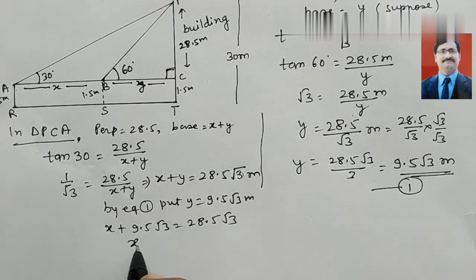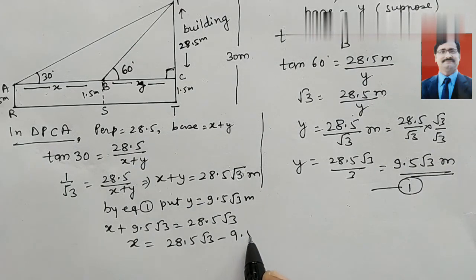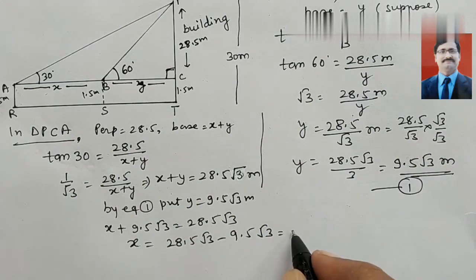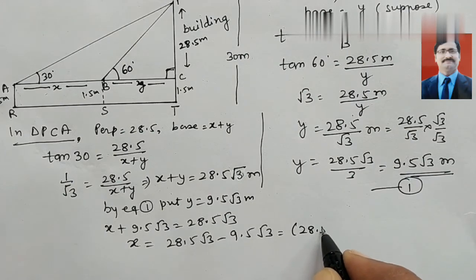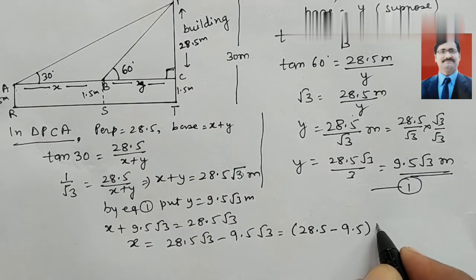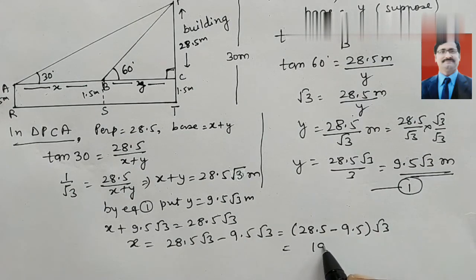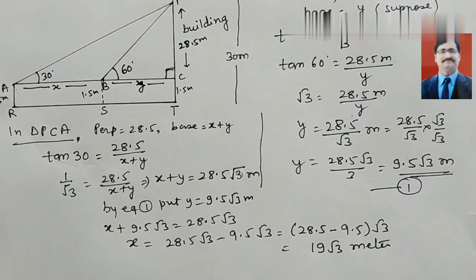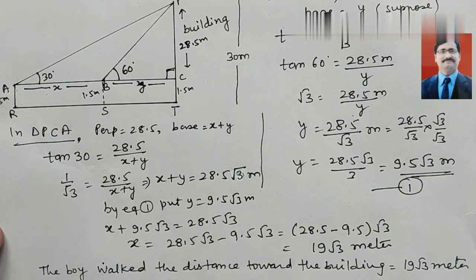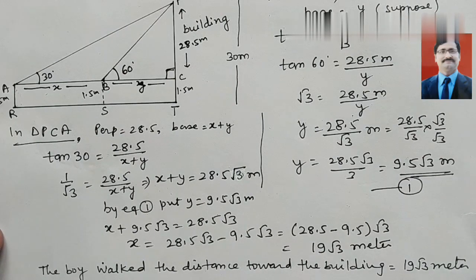Now we transfer, so we get x equal to 28.5 root 3 minus 9.5 root 3. Now root 3 we will take common, so 28.5 minus 9.5 root 3 we get, and this is equal to 19 root 3 meter. So the boy walked the distance toward the building equal to 19 root 3 meter.